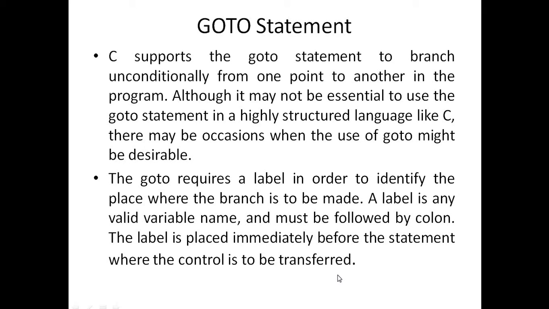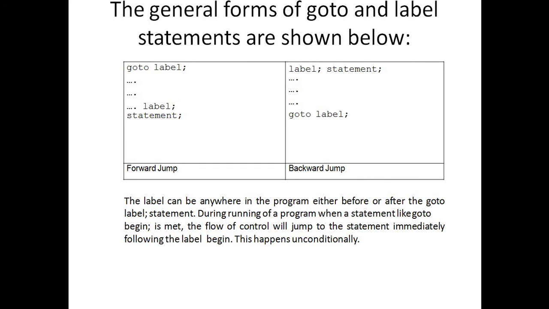Okay, so let us see the general form of goto. The general forms of goto and label statements are shown below. So goto label, then in execution label statements, forward jump and backward jump. We can use goto both ways.